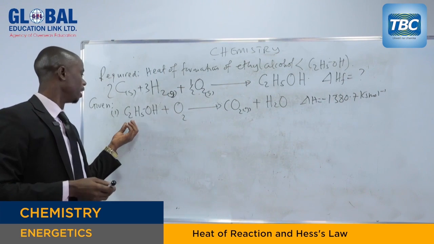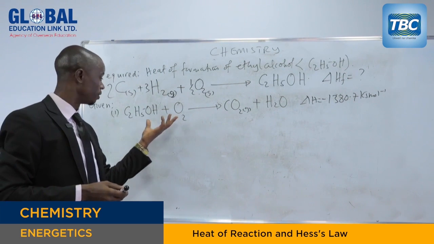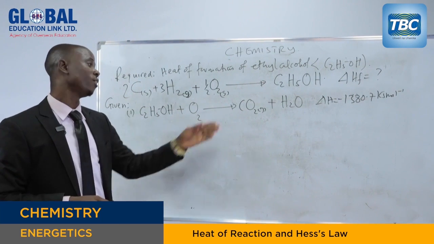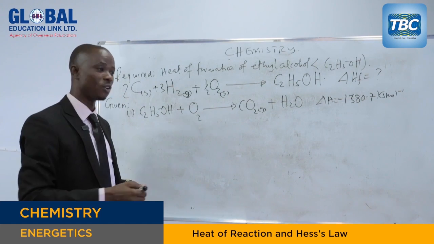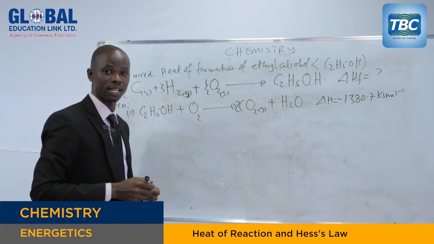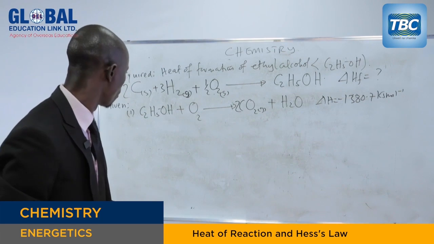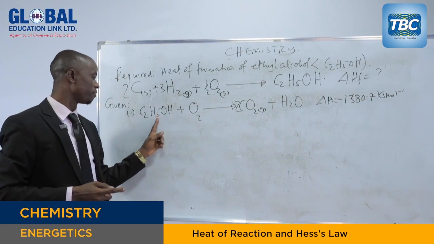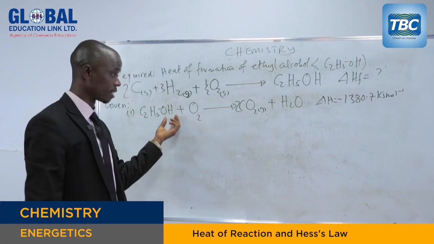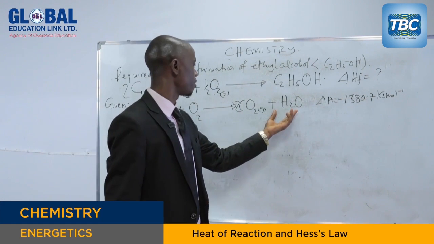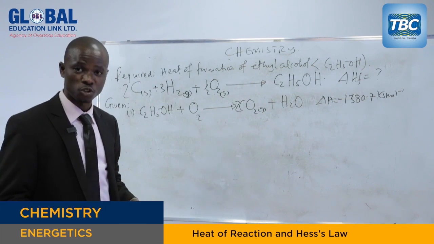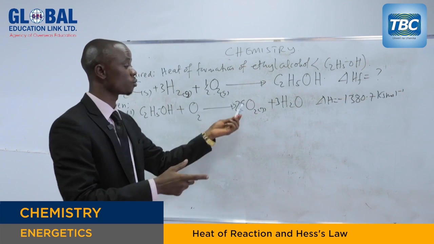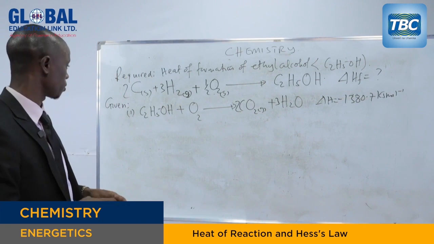Let's balance together. Carbon atoms present on the reactant side, how many are there? There are 2. How about on the product side? Only 1. So what you have to do is put here 2 before carbon dioxide, and then it is balanced. We go to hydrogen atoms. How many hydrogen atoms are present on the reactant side? We have 5 plus 1, we have 6. But on the product side, we have only 2. So what are you going to do? You just put here 3, because 3 times 2 gives 6. That is very simple mathematics.